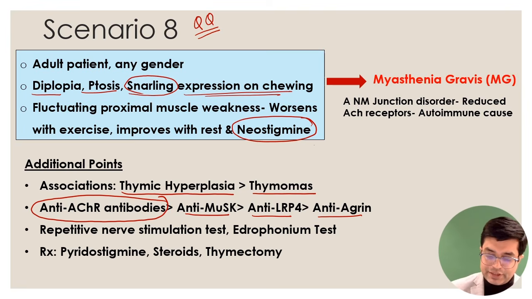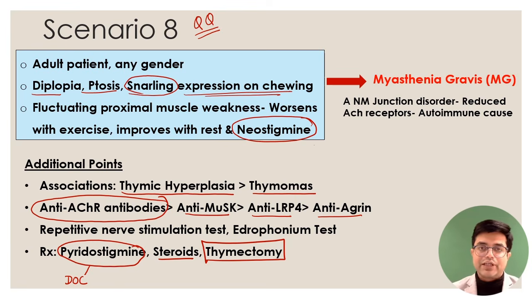And what is the therapy? Pyridostigmine, which is an acetylcholinesterase inhibitor, is considered to be the drug of choice. Steroids can also be used, and thymectomy is done in refractory cases, particularly where thymomas are found. There is a similar syndrome, a paraneoplastic syndrome, which resembles myasthenia gravis but is different from it, called Lambert-Eaton myasthenic syndrome. LEMS usually occurs as a paraneoplastic syndrome.